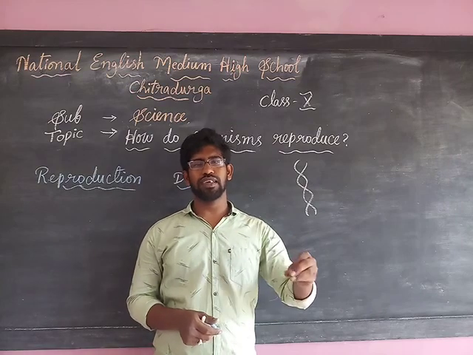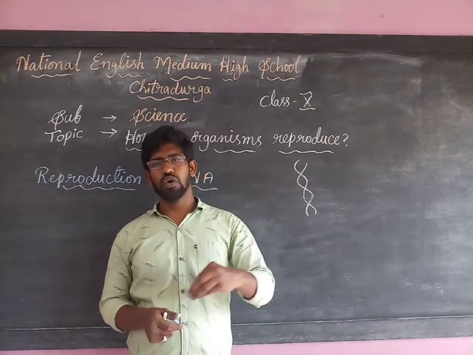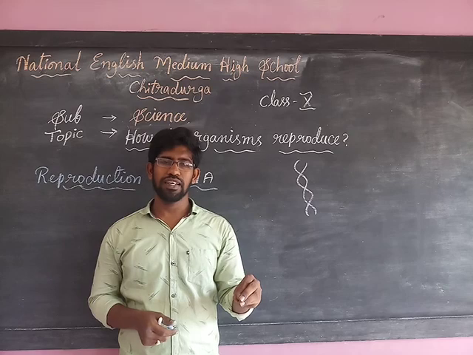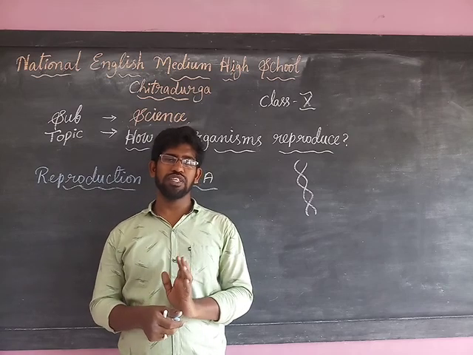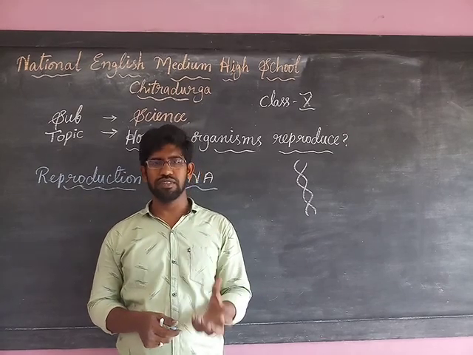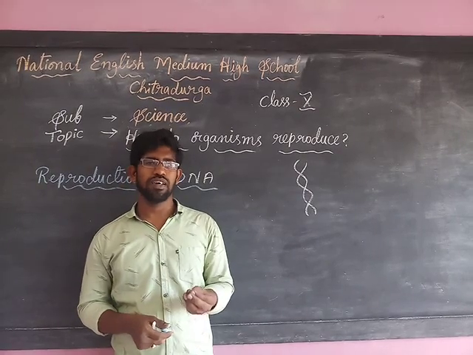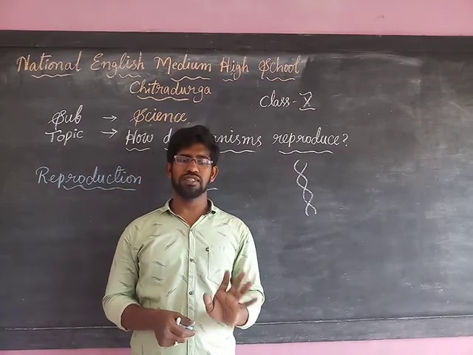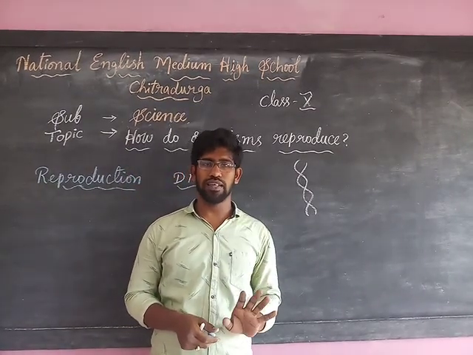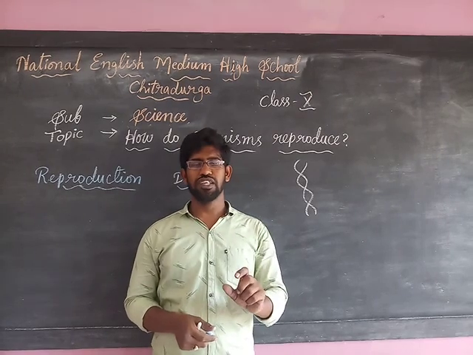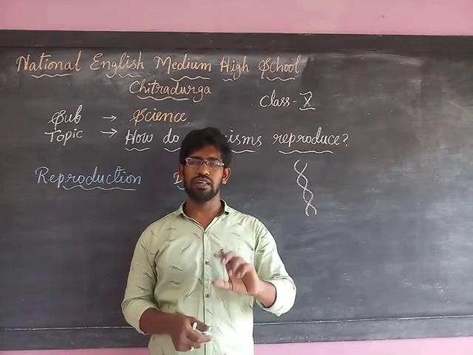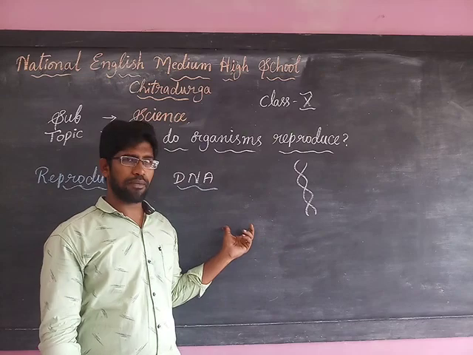Like that, the characteristics are copied from the parental DNA to the daughter DNA, in which some variations take place. So that's why they are similar in structure but do not look alike, because different variations and different proteins are made in the DNA. Understood?